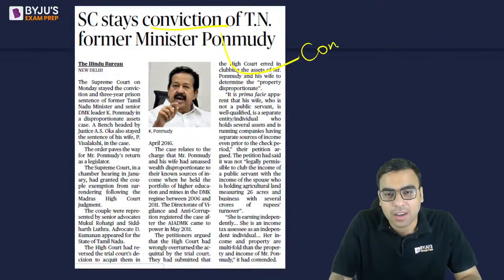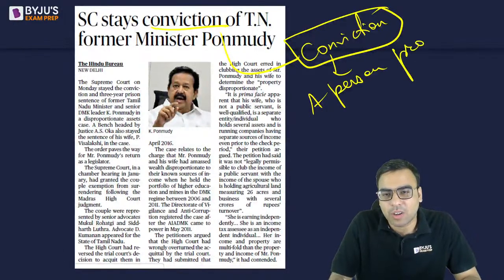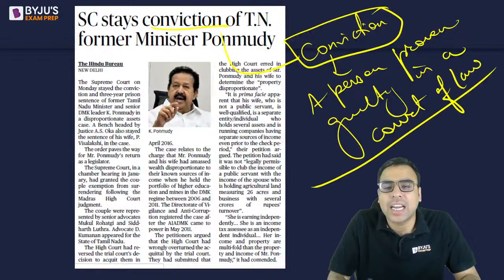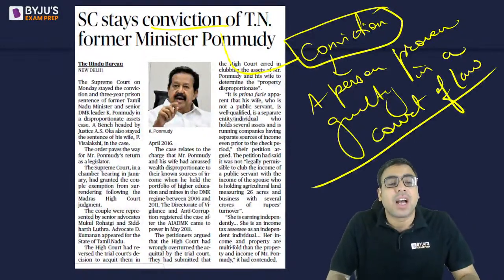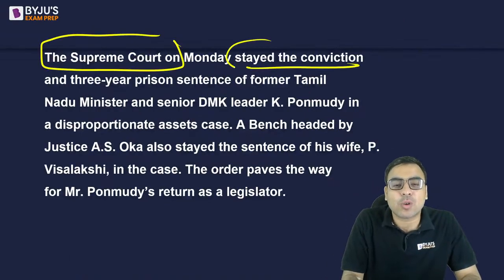Now the next one is Supreme Court stays conviction of Tamil Nadu former minister. What is conviction? Conviction means a person proven guilty in a court of law. Okay, so if a person has been found guilty in a court of law, that's called conviction. That is, he was found guilty. However, the lower court, so Supreme Court on Monday stayed the conviction. Stay means put a hold on it, okay.